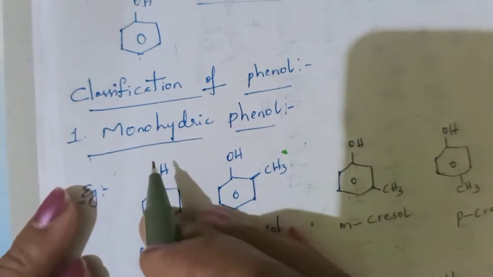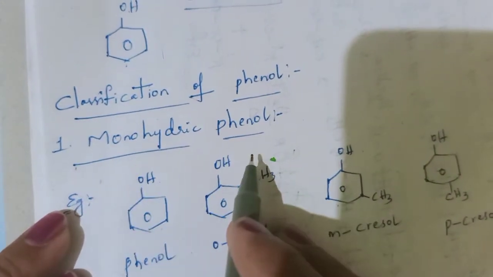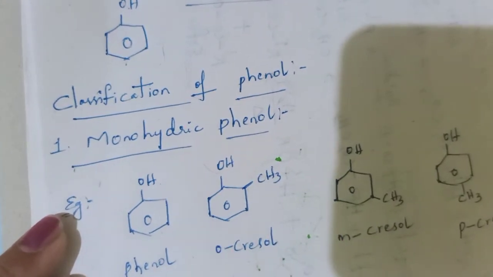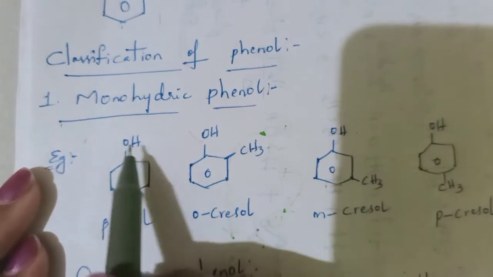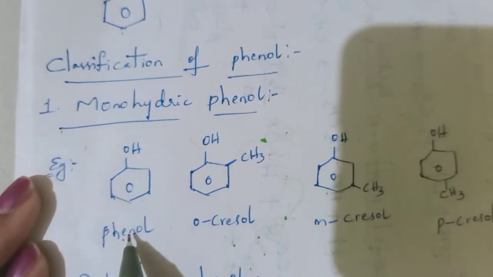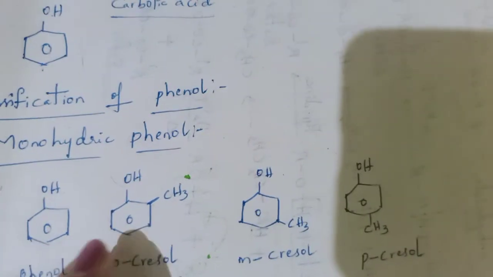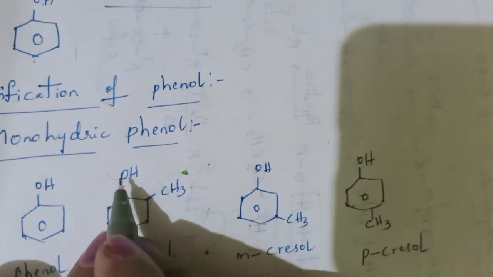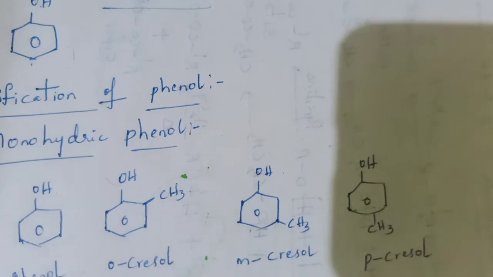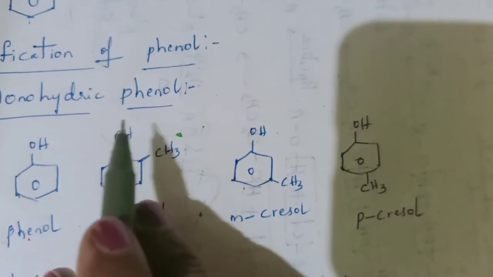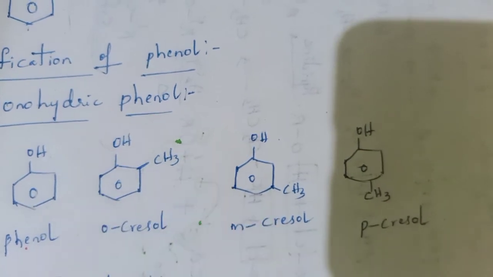First of all, we want to see monohydric phenol, which contains only one OH linkage on the benzene ring. The best example for monohydric phenol is phenol, that is, OH present on a benzene ring. Along with that, a benzene ring with OH and CH3, whose common name is orthocresol. This orthocresol is also one of the examples of monohydric phenol.